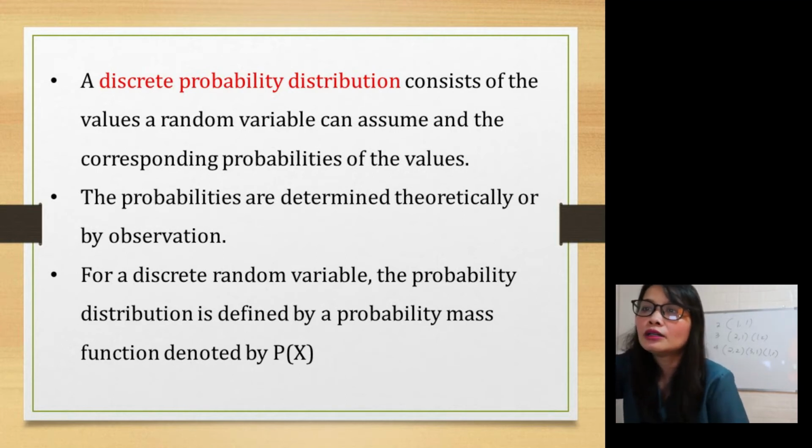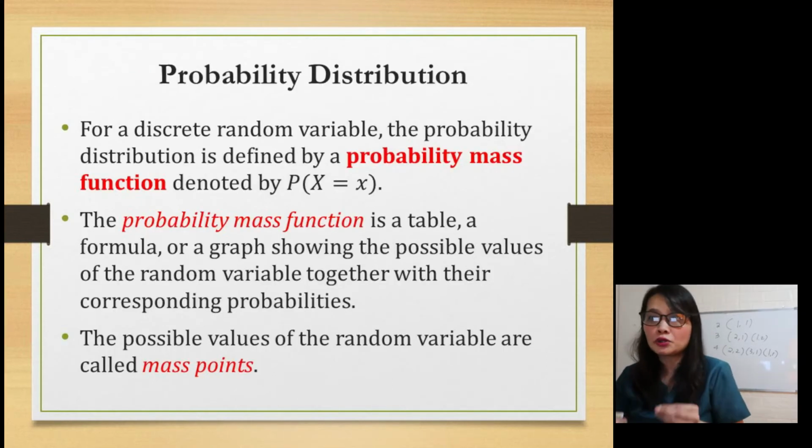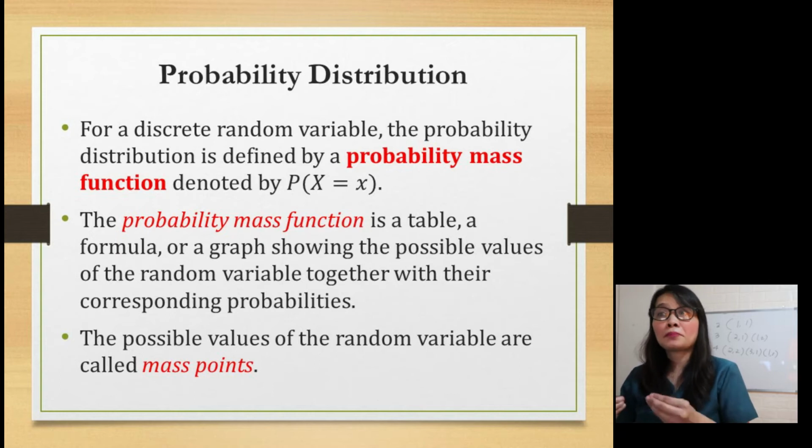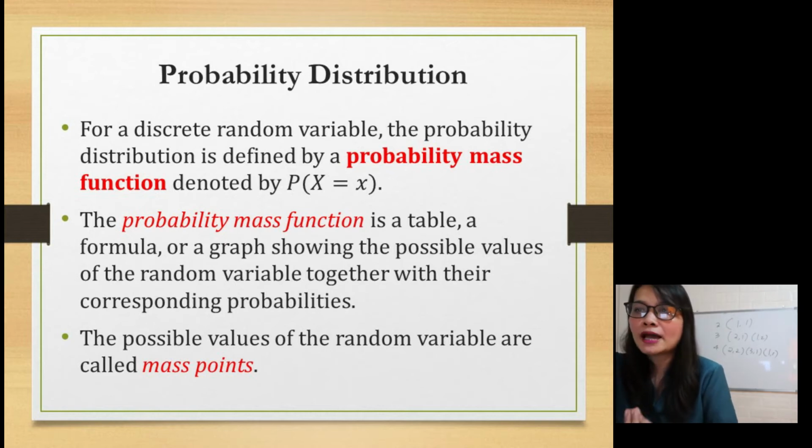So for a discrete random variable, the probability distribution is defined by a probability mass function, denoted by the probability that the random variable X is equal to small x. The probability mass function can be a table, formula, or graph showing the possible values of the random variable together with their corresponding probabilities.